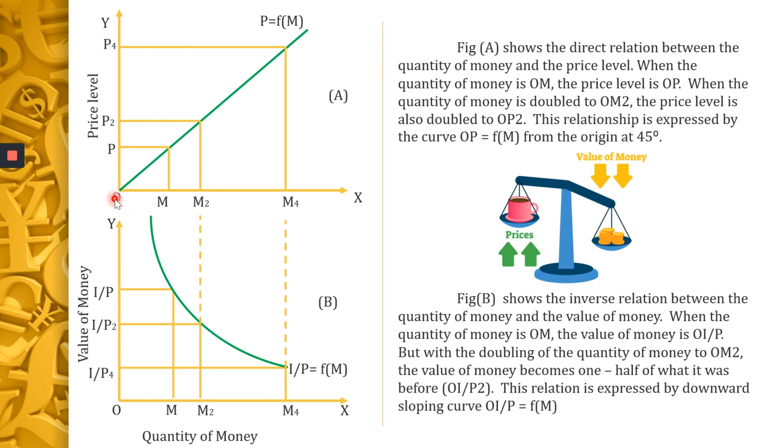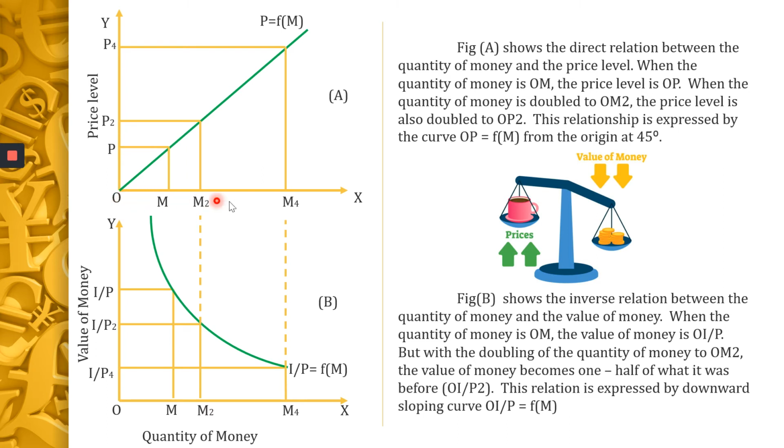When the quantity of money is OM, the price level is OP. When the quantity of money is doubled from OM to OM2, the price level is also doubled. Can you see that? If it is OM2, here it is OP2.